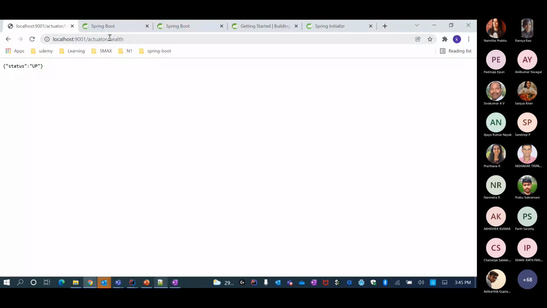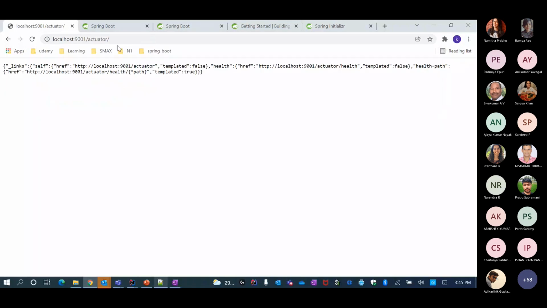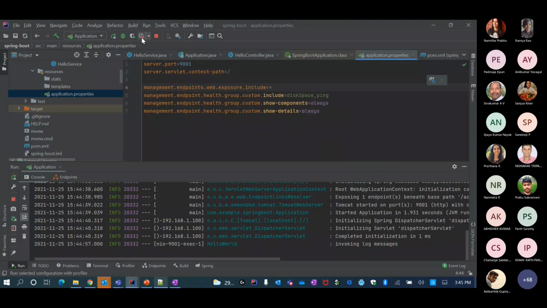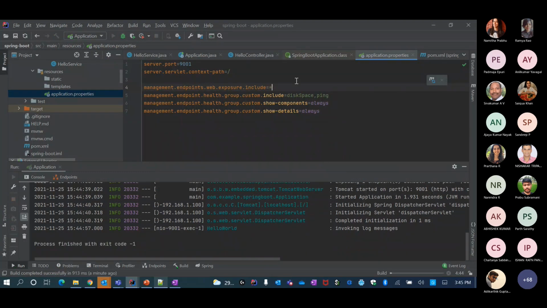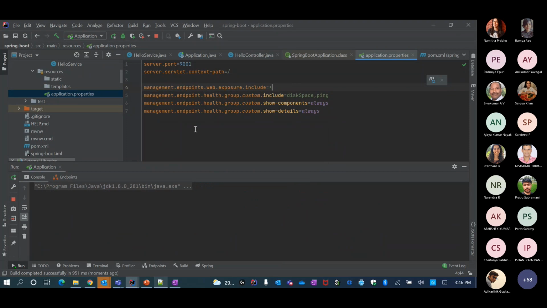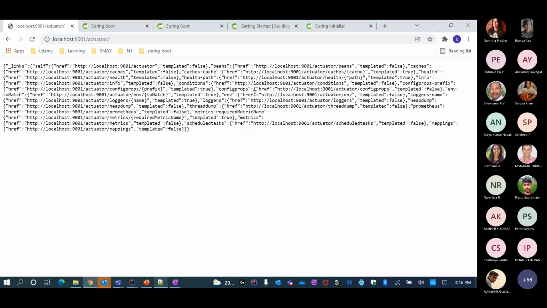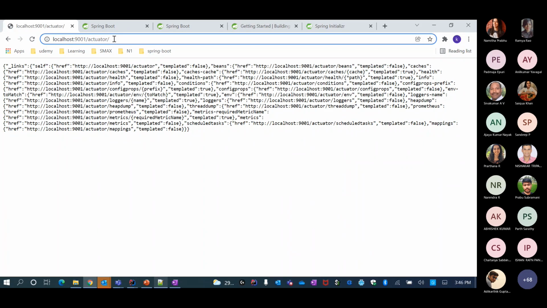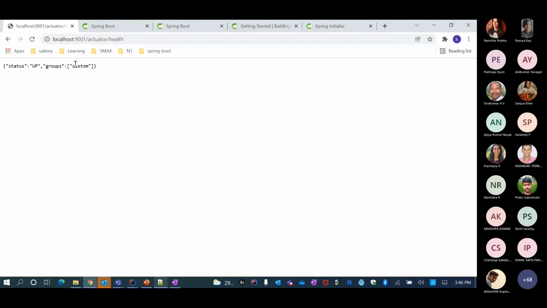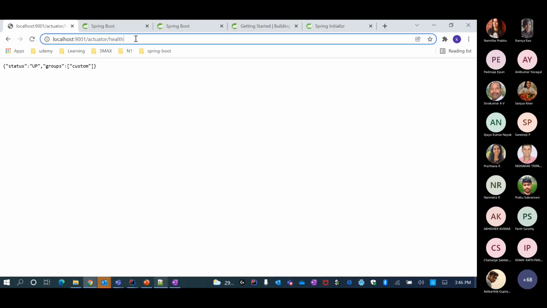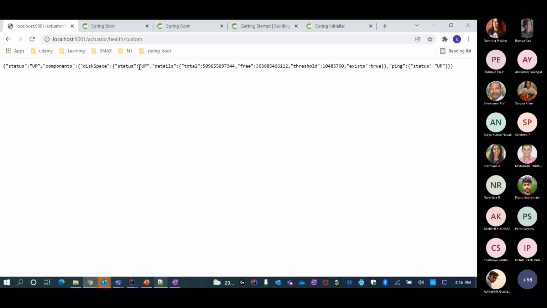Now I go here and say actuator. Oh, I have not restarted the application. Yeah, so you see a lot more metrics. Let me go into health now. This gives you all the endpoints. Then you have to go to the next level and say health, and now it shows groups, custom. I go and say custom, and it also gives me details of the disk space and the status of the ping because I asked it to do that.